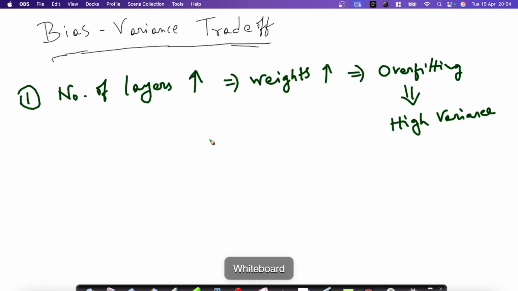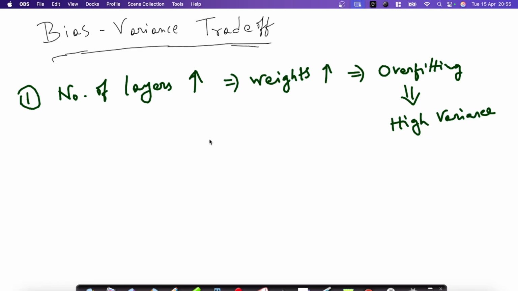You can see in deep learning, we'll have a certain number of layers, right? The more layers, the more weights to tune. And obviously, when we have more weights, what will happen? My model will tend to overfit, and that will result in a high variance problem. That is, my model is varying so much with the data. If the data changes a little, my model will change to a greater level, exponential level. That is why high variance is related to overfitting.